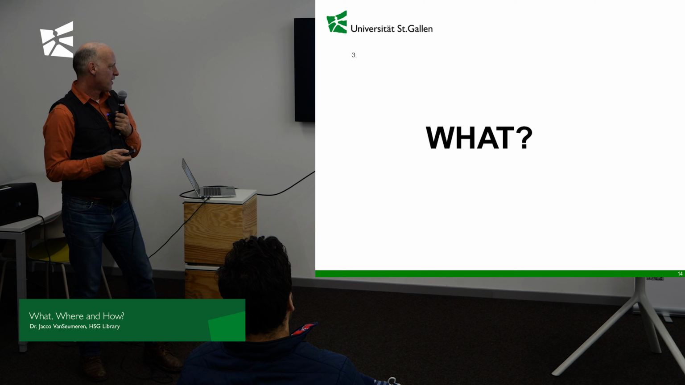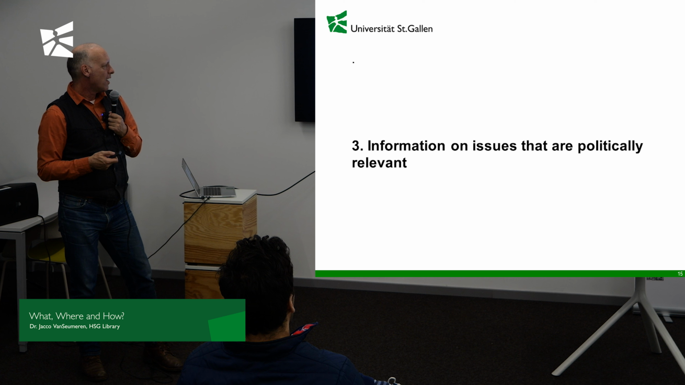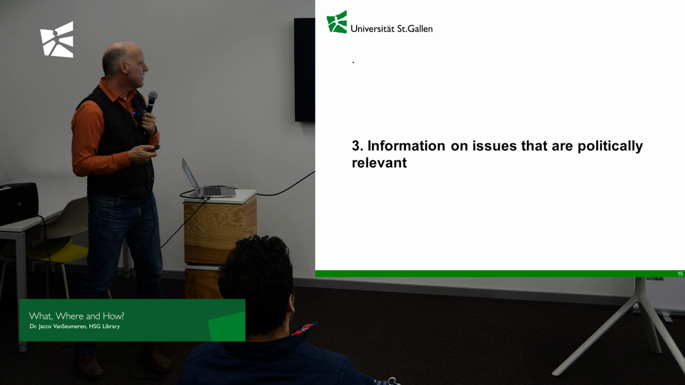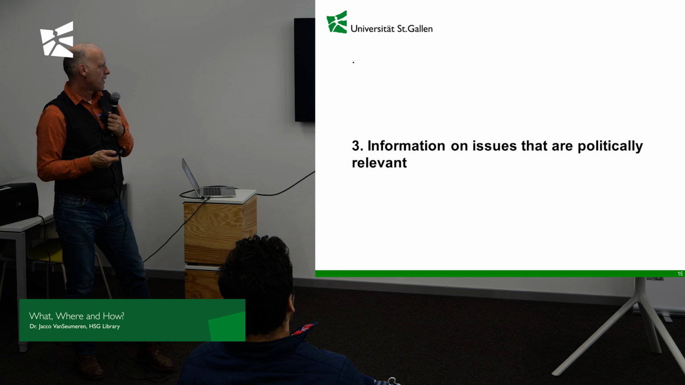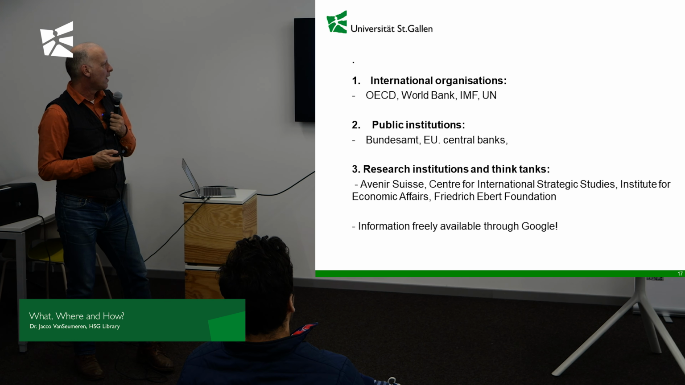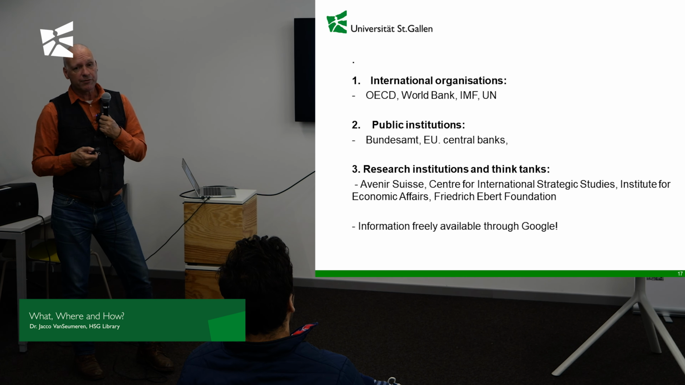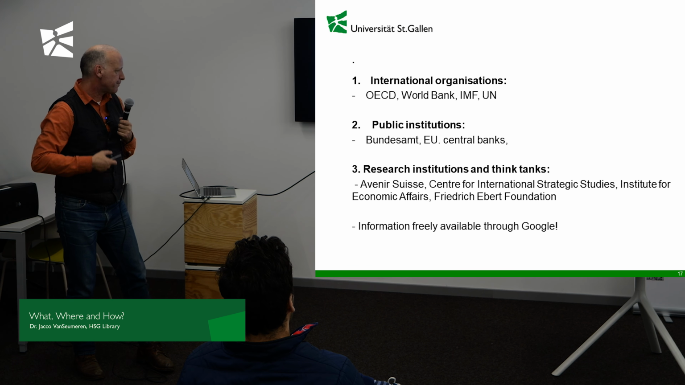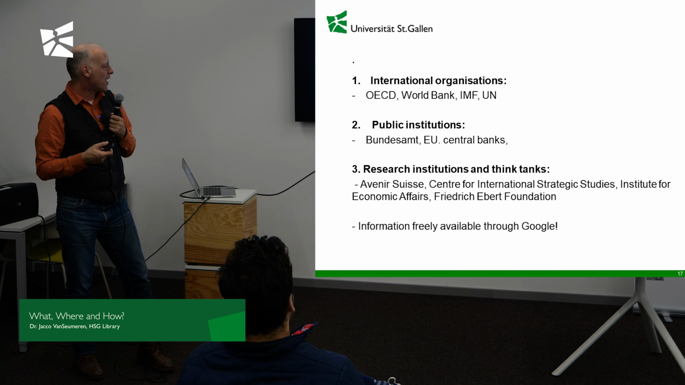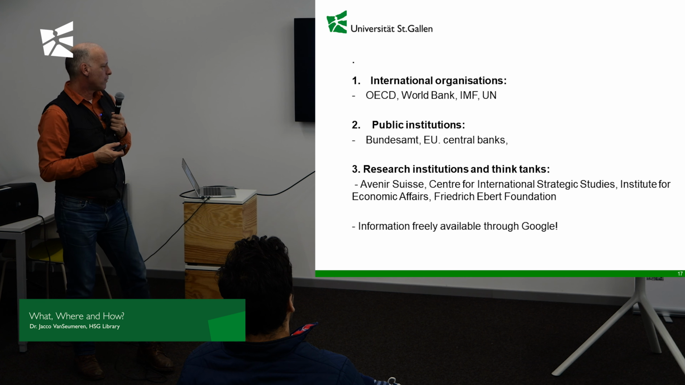Third kind of information. What else do you need? Information on issues that are politically relevant. Where do you find those? You find them on the internet. Stuff that's politically relevant is for free and is open because people are interested to get this research out into the open. Also, a lot of public research is open because it's publicly funded.